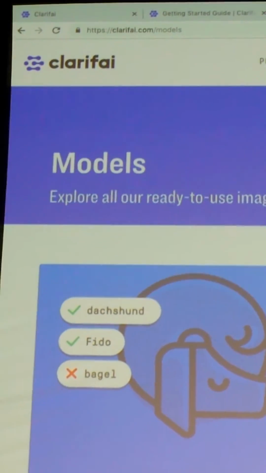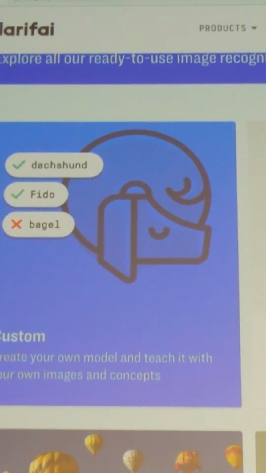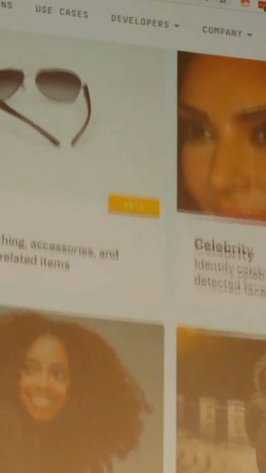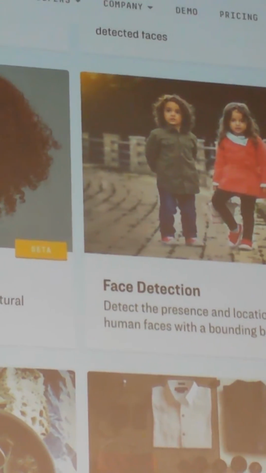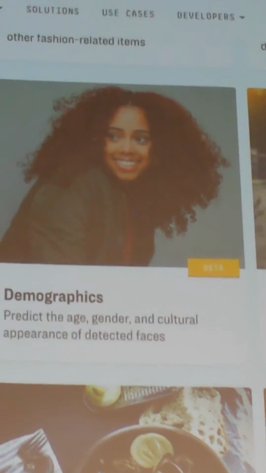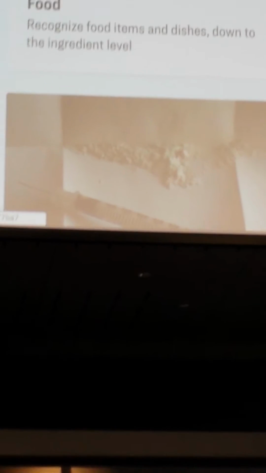But we already have pre-trained models for things like apparel. It'll automatically recognize clothing, accessories, etc. Celebrity faces, we already have a whole catalog of celebrity faces to recognize. If you want to recognize the predominant colors in an image, you pass it through this API. The food model, like I mentioned before, is very specialized to any pictures of food, and gets in more granular detail about what it's seeing. The general model is probably what you want to use. It's by far the most powerful model. It recognizes lots of stuff. I encourage you to go into this page, clarifai.com/models, to check it out.